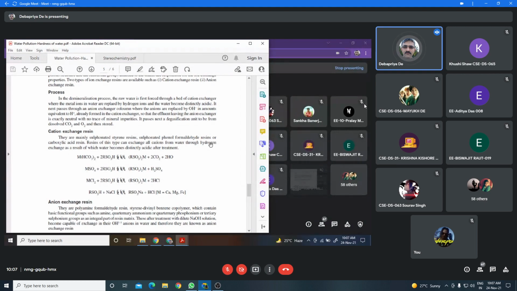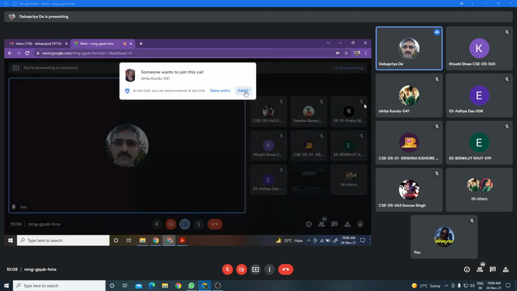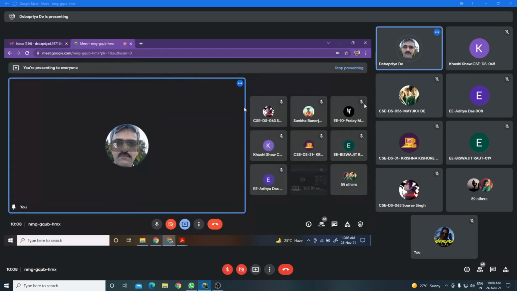So after passing through the cation exchanger as well as the anion exchanger, finally the water coming out, whether it will be acidic or basic or neutral in nature, will be neutral, because the charge of cation and the charge of anion will be the same.